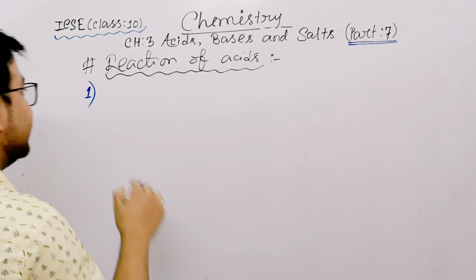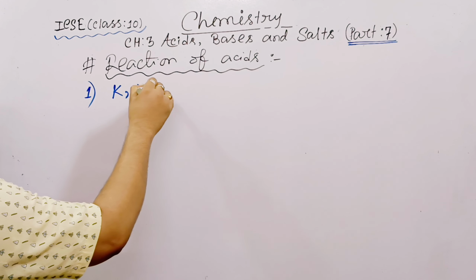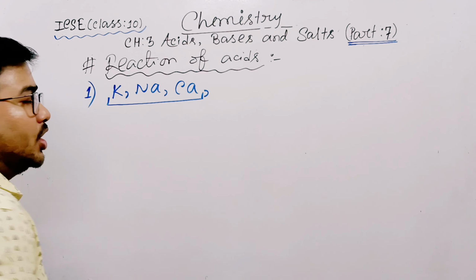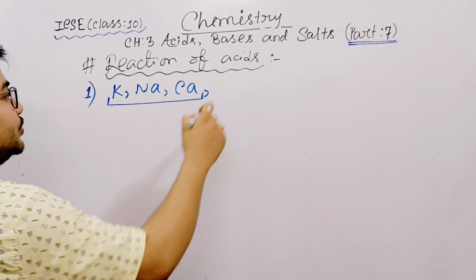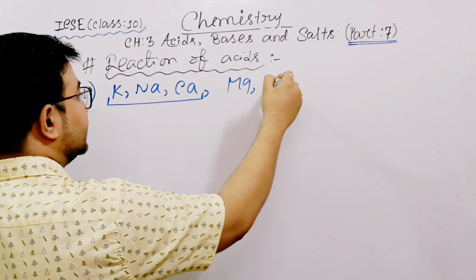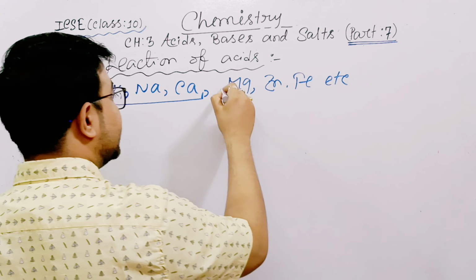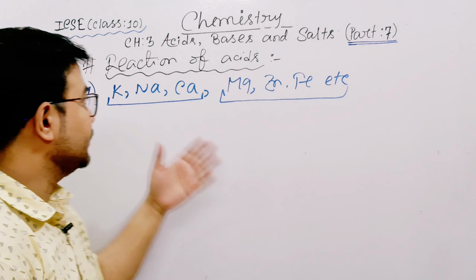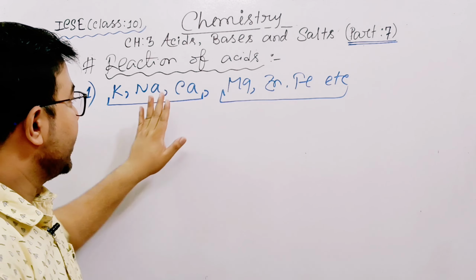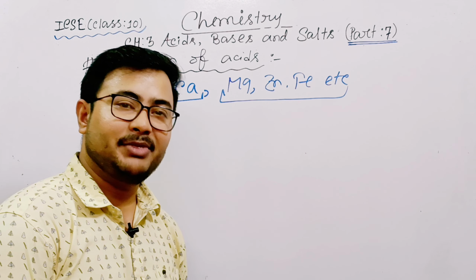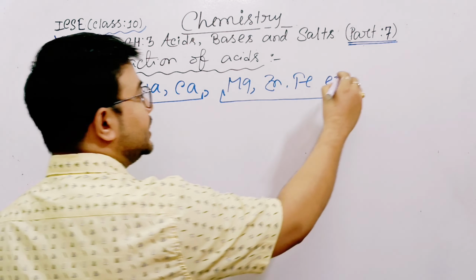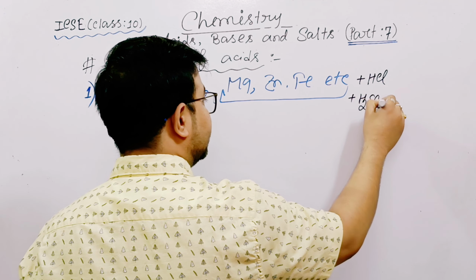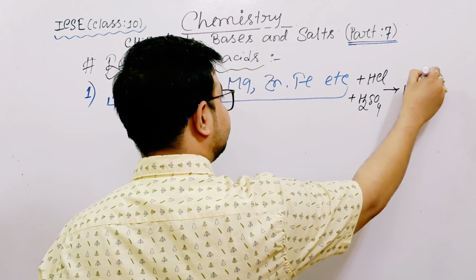Any active metal, that means potassium, sodium, calcium, are highly active metals. Moderately active metals you can choose are magnesium, zinc, iron, etc. So memorize these names, that is obviously based on our syllabus. When these highly active and moderately active metals react with any acid, hydrochloric acid or sulfuric acid, they will produce hydrogen gas.